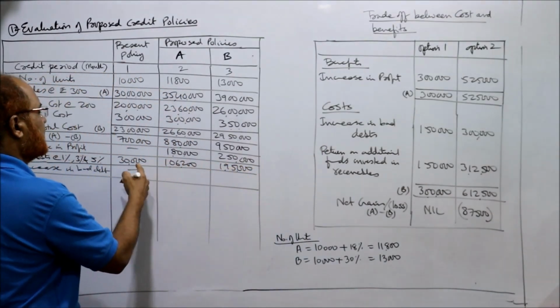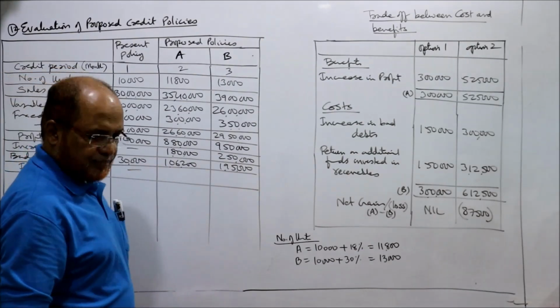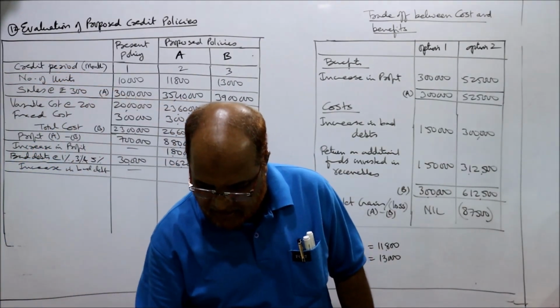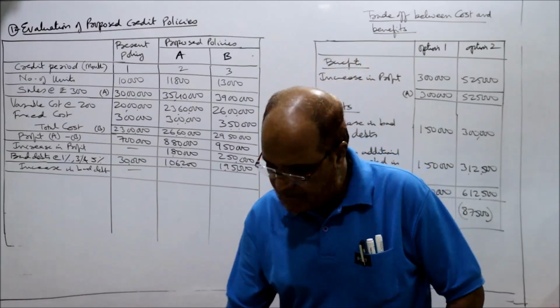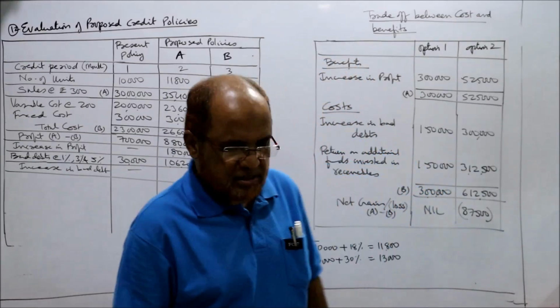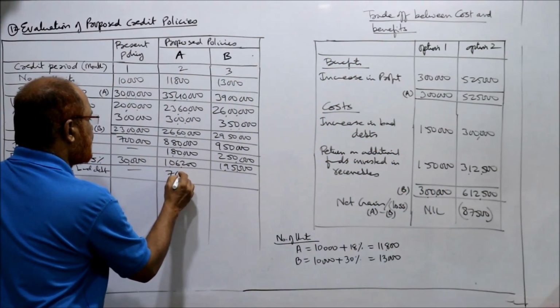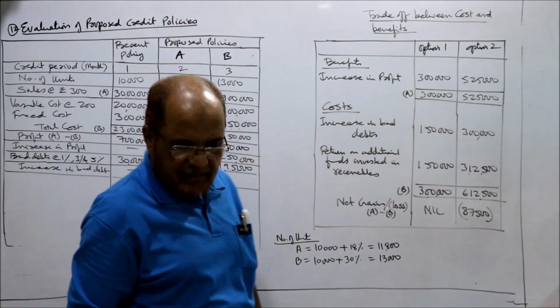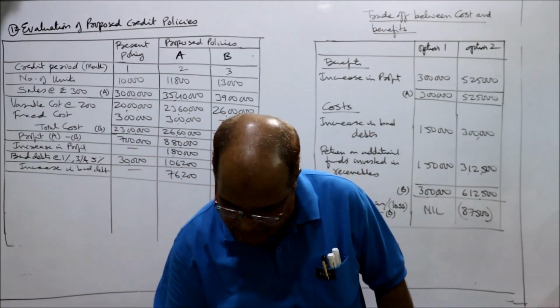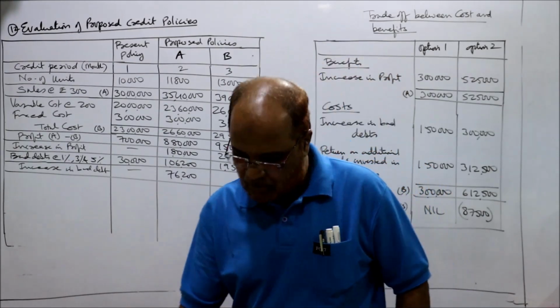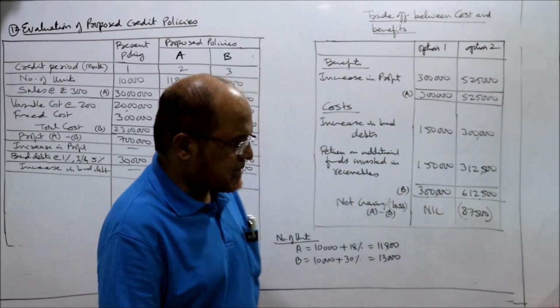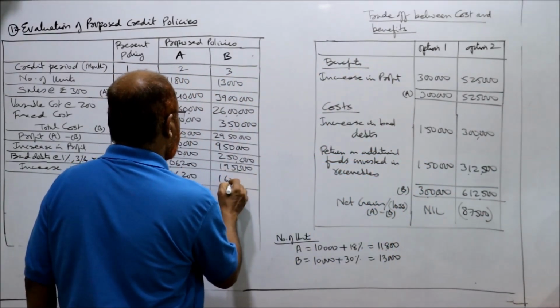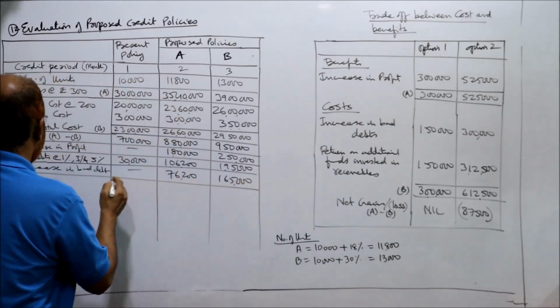Now how much? 1 lakh 6,200 minus 30,000, 76,200. Here 1 lakh 95,000 minus 30,000, 1 lakh 65,000. This is the increase in bad debts.